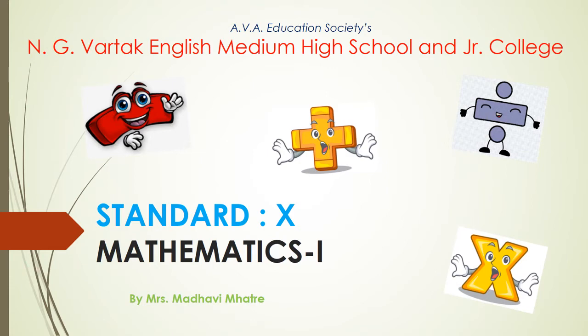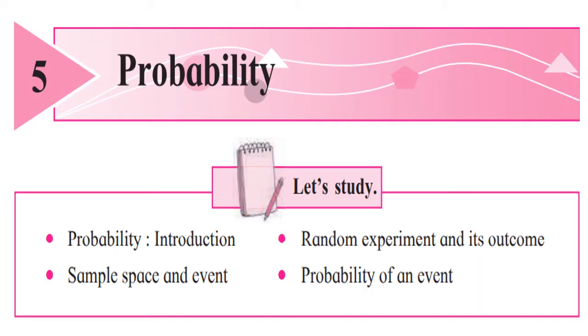We are starting with our new chapter, chapter number 5, Probability. In this chapter, we are going to discuss all these topics. First one is probability, which means we will see the meaning of probability. The word probability also indicates possibility.